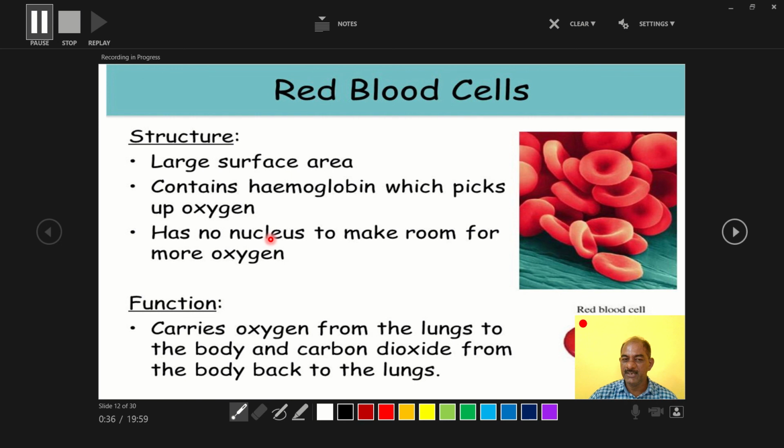RBCs are unnucleated, with no nucleus, to make room for more oxygen. The main function of RBCs is to carry oxygen from the lungs to the body and carbon dioxide from the body back to the lungs. It means to transport O2 and CO2, from the lungs to the body and from the body back to the lungs. That is the function of red blood cells.